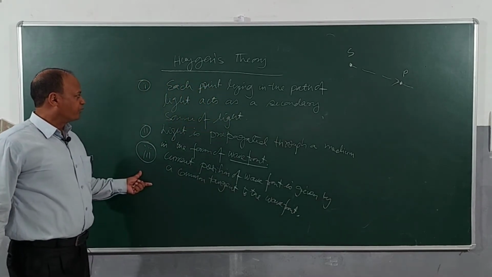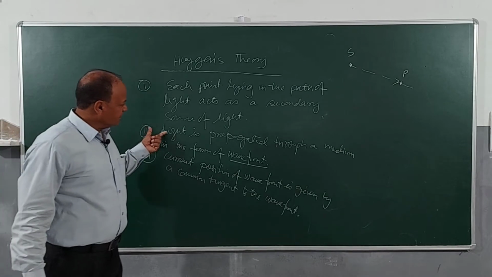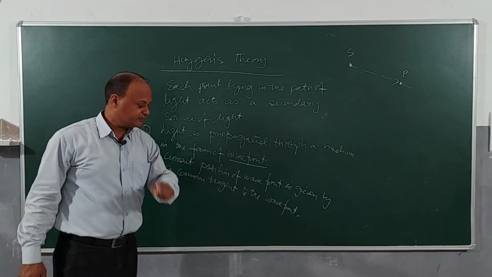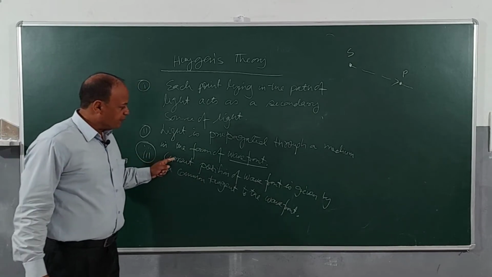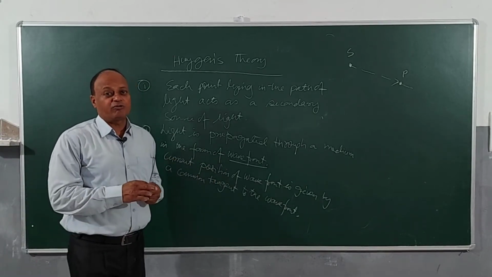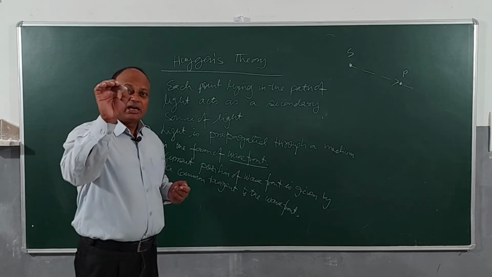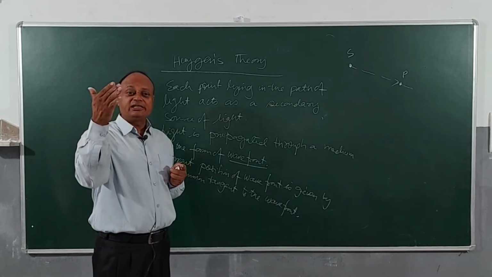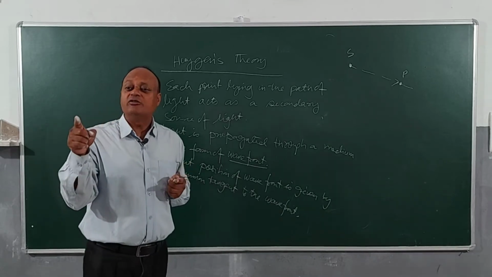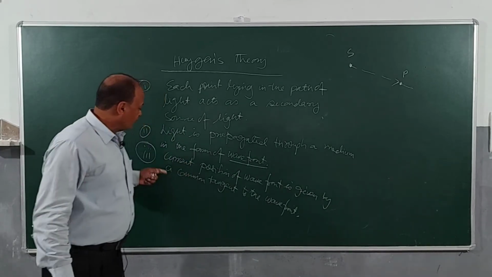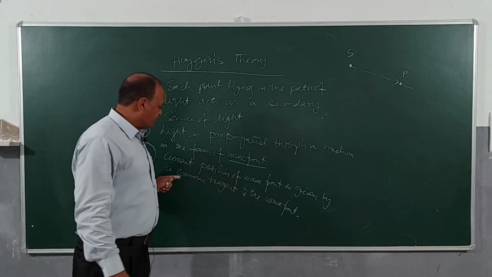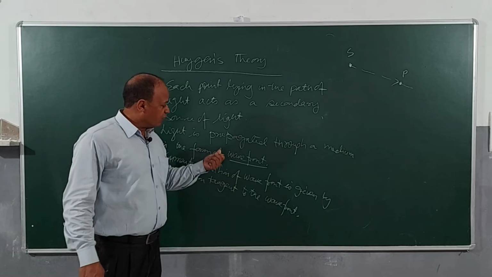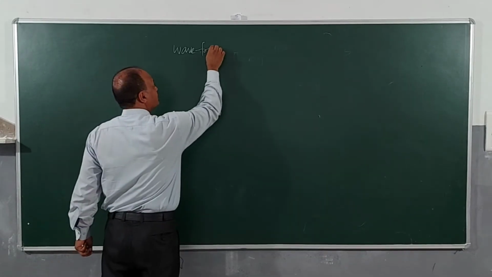You can copy from the board here. Light is propagated through medium in the form of wavefront. We will be discussing what is a wavefront. And current position of wavefront is given by a common tangent. When I wonder what is the meaning of current position of wavefront, Huygens theory said light is propagated in the form of wavefront. So, if I want to know where light is located, that means I have to find where is the wavefront, right? And then he said that current position of wavefront is given by common tangent to the wavefronts. Clear? So, we will be discussing what is a wavefront now. Okay, what is a wavefront?